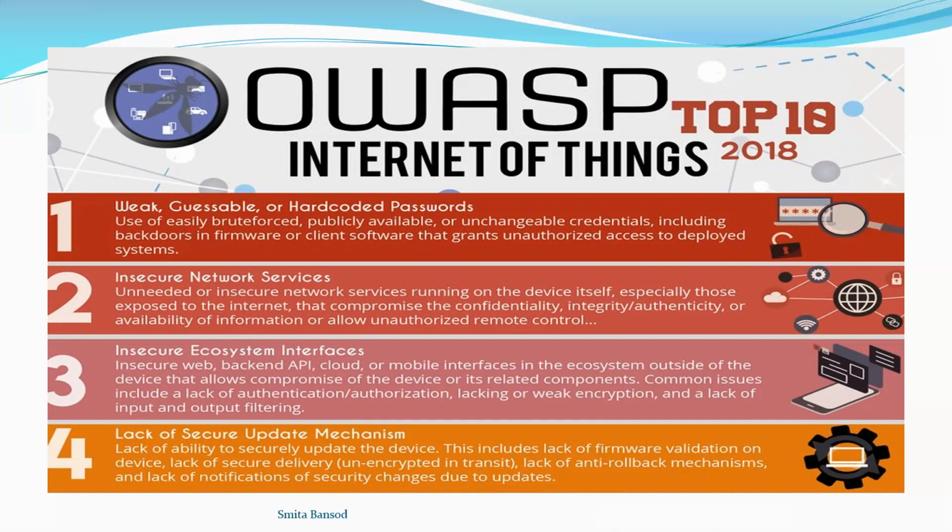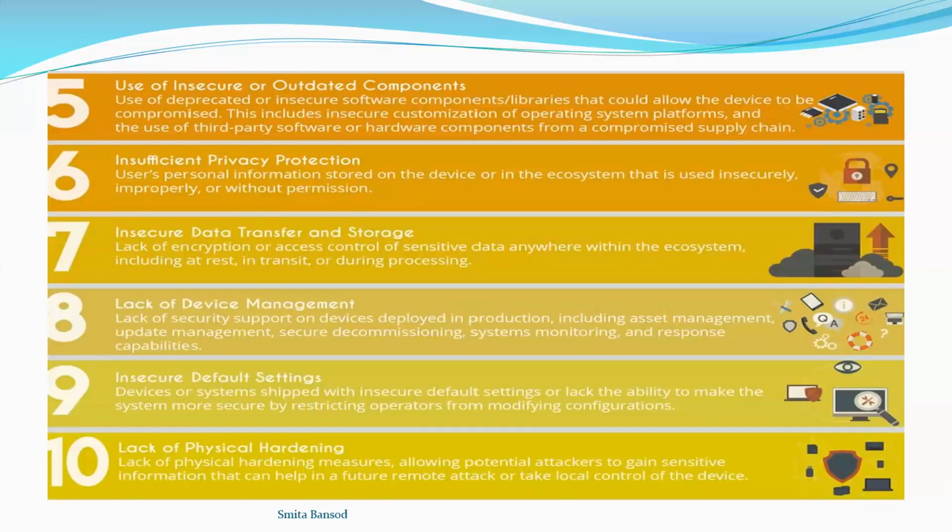Obviously, in a tiny device placed in a remote location, how and when you update it is a big challenge. The use of insecure and outdated components is also a big challenge. Then privacy protection, data transfer and storage, device management, default settings, and lack of physical hardening.